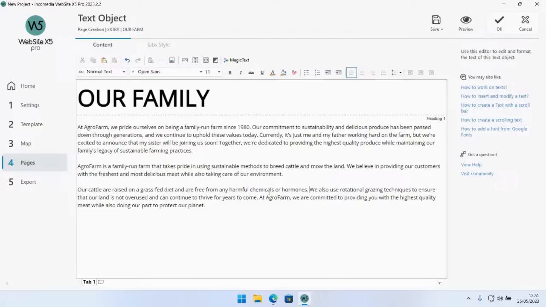Well, at least I don't think I could have written this better myself. Yeah, I think that's it. If I was making this website right now, I think the result that I got here would be perfectly fine. Okay, so this is all about the text object.